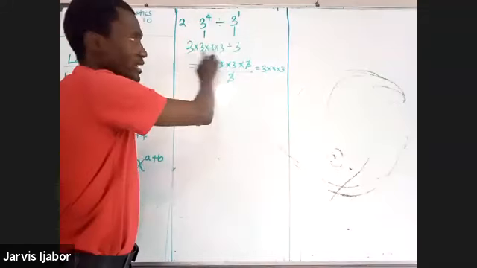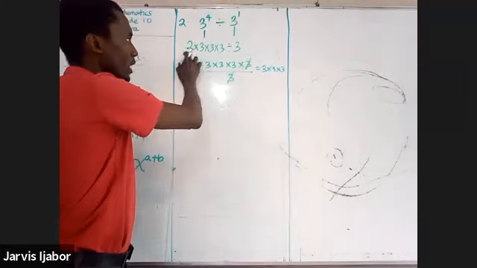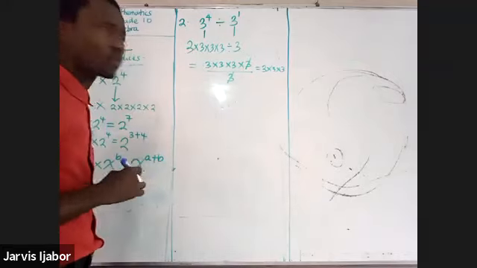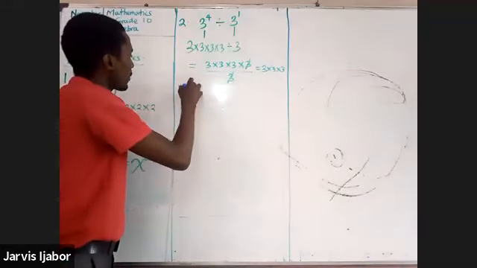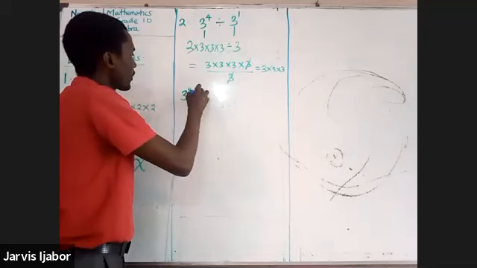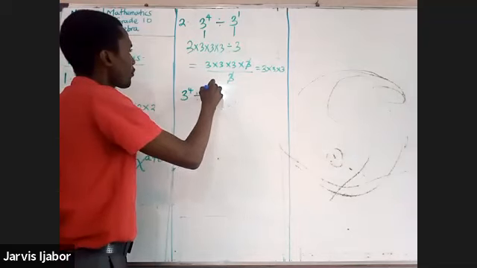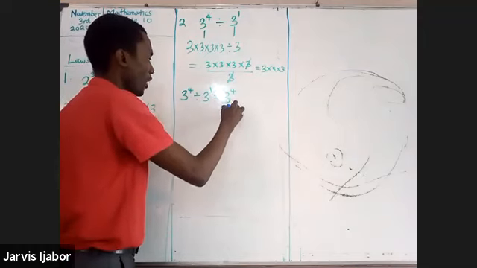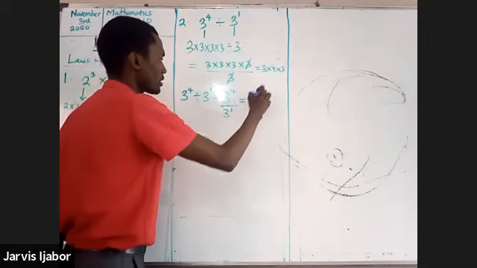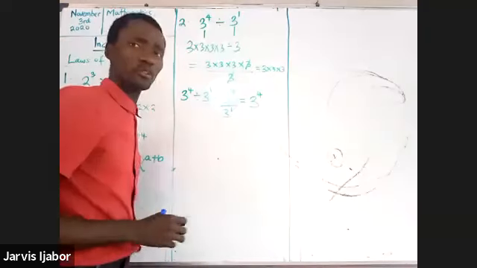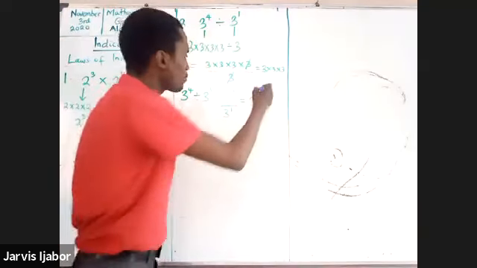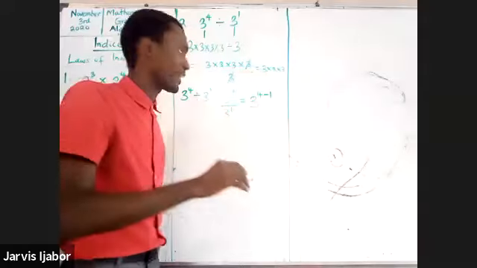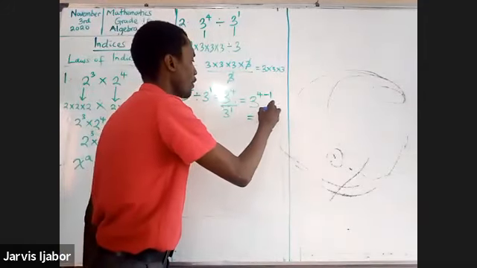This one will begin to reduce this one. So what can I conclude? I can conclude and say that 3 to the power of 4 divided by 3 to the power of 1 can be written as 3 to the power of 4 over 3 to the power of 1, which will be saying 3 multiplied 4 times, and I remove 1 because I'm dividing by 3. And my answer becomes 3 to the power of 3.